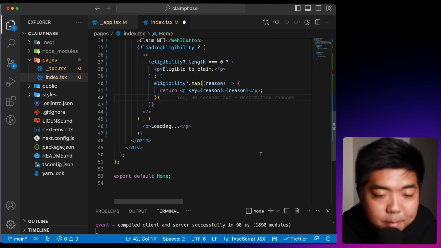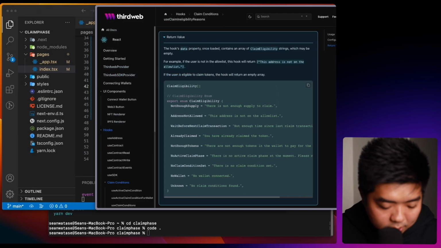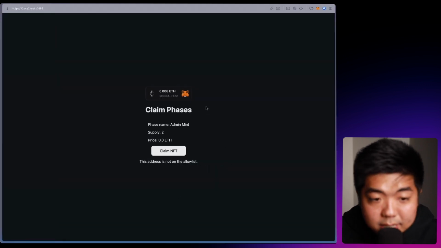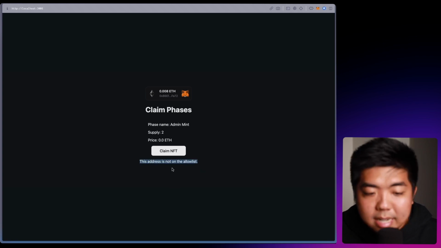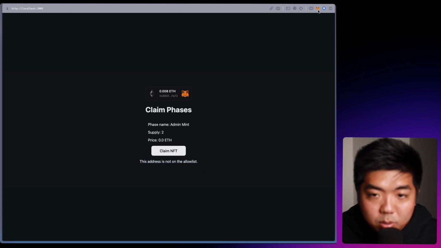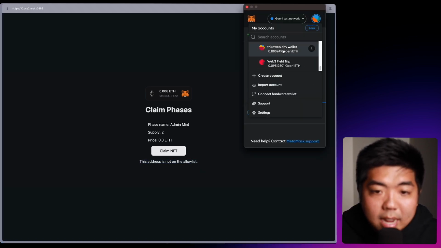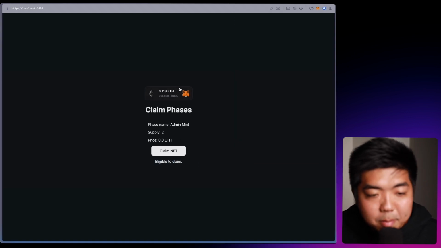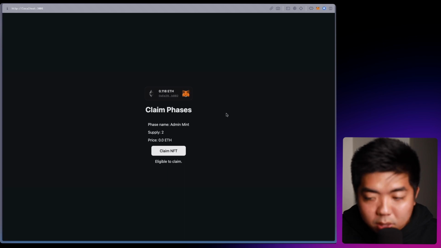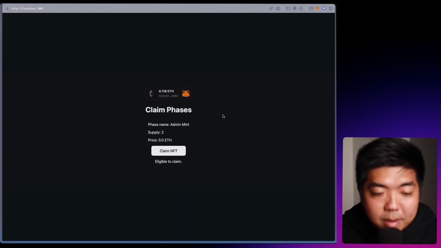If it isn't, what we'll do is we will map through those reasons and display the reason of why you're not able to claim. So if we save that, we come back to our app here, and as you can see here, this isn't our admin wallet, so we're not able to claim with this wallet, and it shows us right here this wallet is not on the allow list, so we're not able to claim. If I change it back to the admin wallet here, you can see it checks and it is eligible to claim because again, this is the admin wallet, the one wallet address that we allow to claim an NFT.